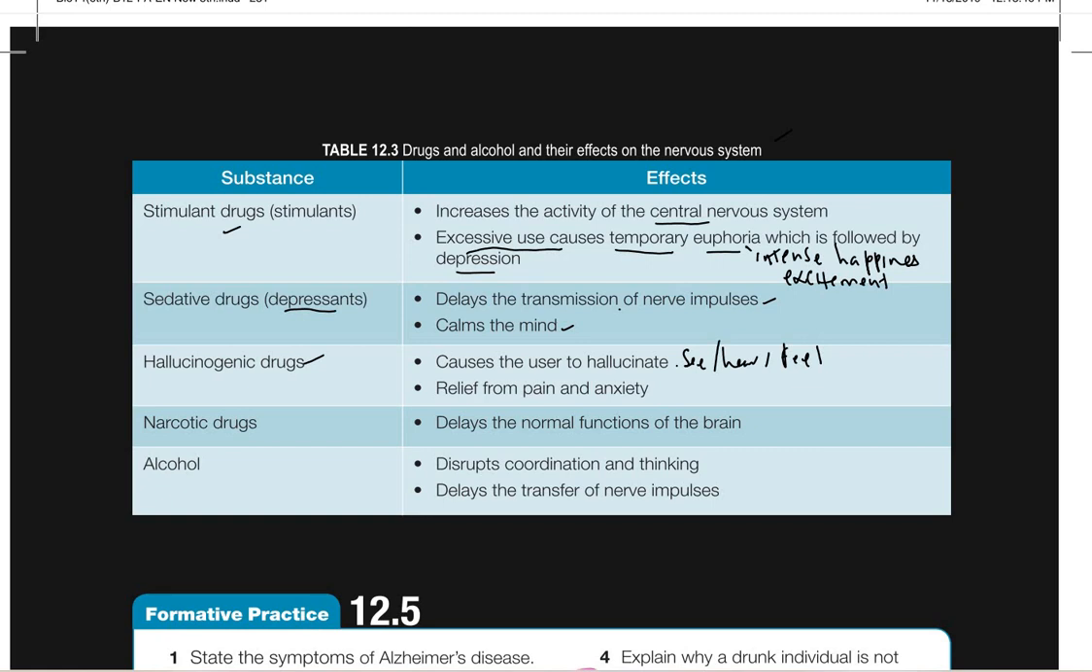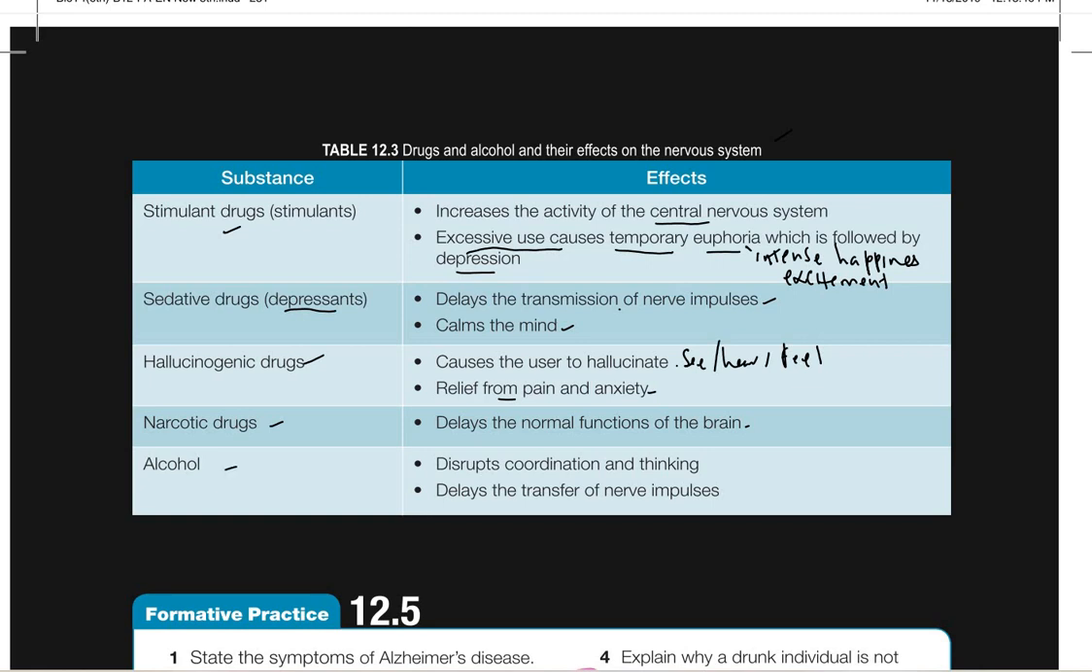This is hallucination. These drugs can actually relieve pain and anxiety. Usually they are used for people who have anxiety or depression, as treatment. But if you just use them on your own, they can cause hallucination. Then narcotic drugs delay the normal function of the brain, so maybe in your thinking or in how you respond to something.